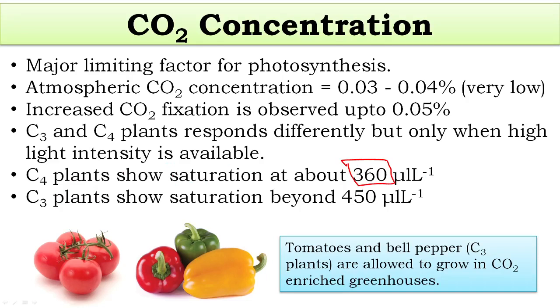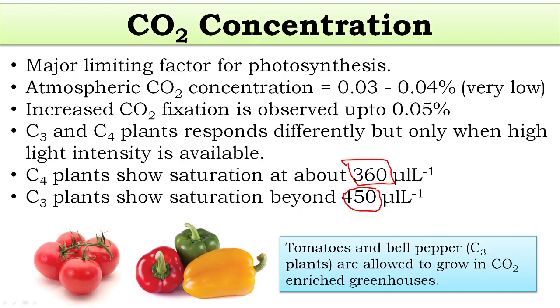In a C3 plant, C3 plants show saturation of photosynthesis rate, the maximum, above 450 microliters of carbon dioxide per liter of air. A C3 plant reaches its maximum above 450 microliters per liter, whereas the C4 plant reaches maximum photosynthesis speed at lower carbon dioxide.